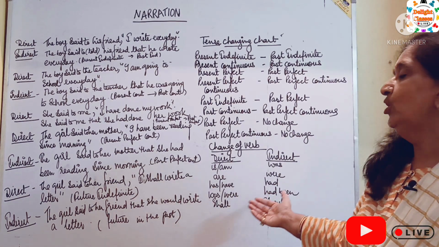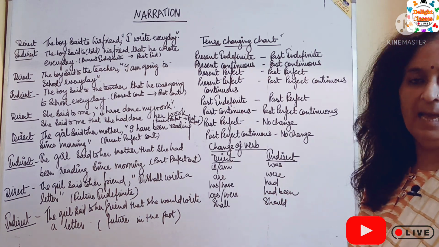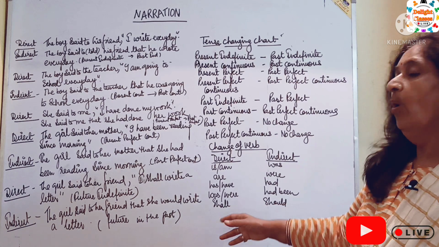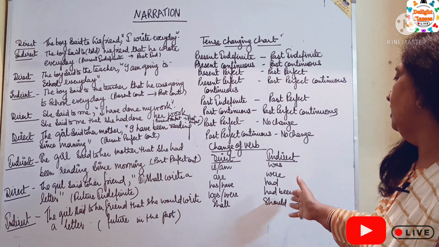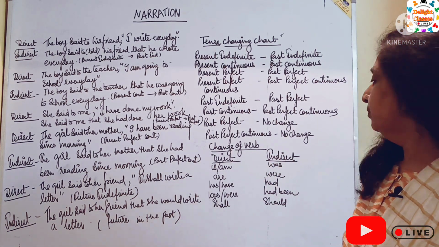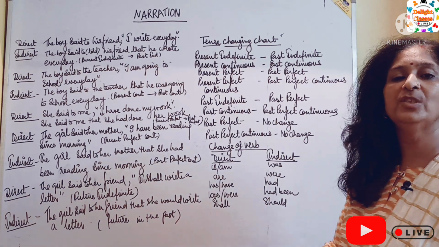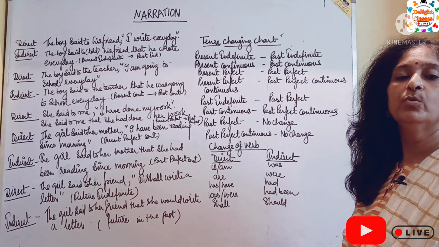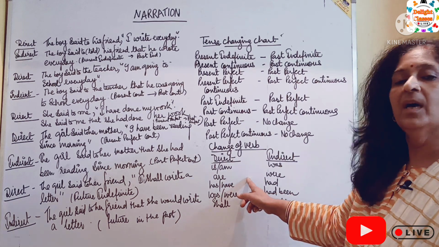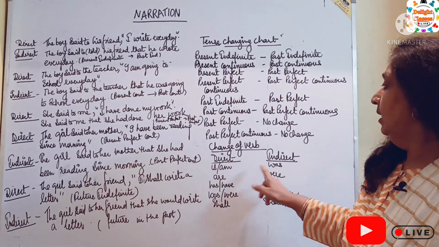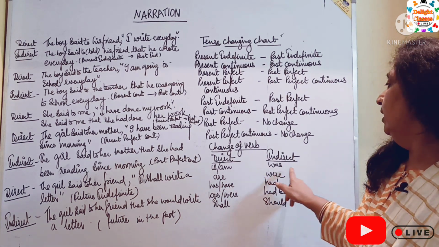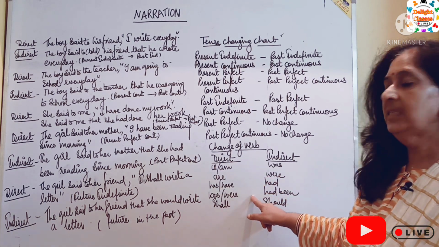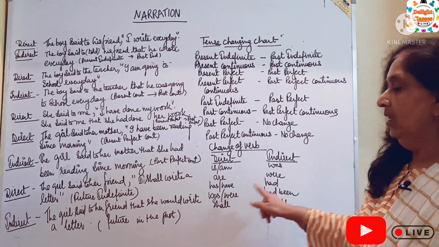Has or have changes into had. Was, were changes into had been. And shall changes into should. Is, am, are into was. Are into were. Has, have into had.